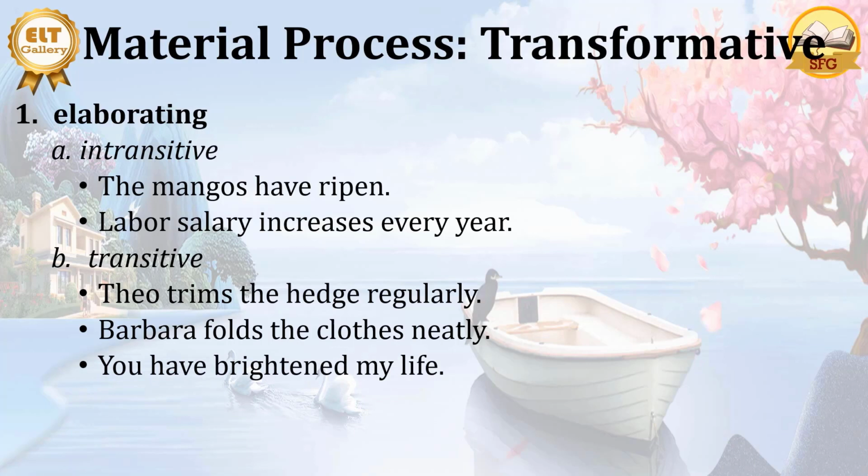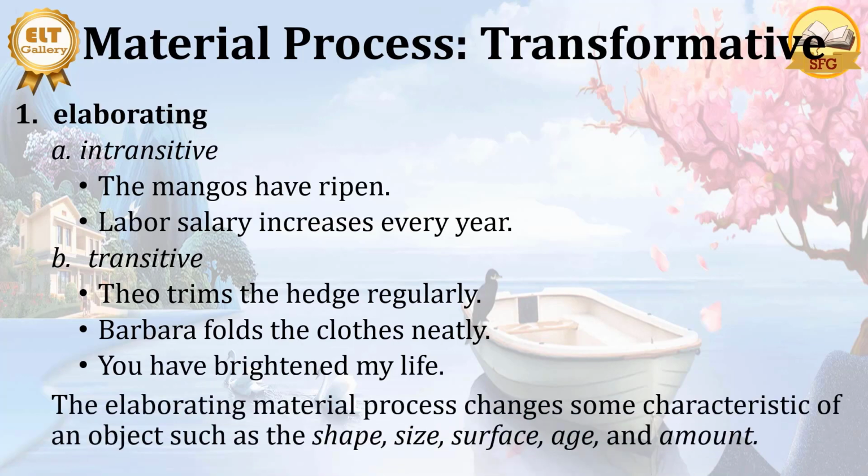You have brightened my life. Oh, my life was dull before you came, but now you have brightened my life. So you changed my life here. You changed the appearance of my life. It was not dark like before. Now it becomes bright. So we have the elaborating transformative middle process. Here we have the changes of some characteristics of an object, such as the shape, size, surface, age, or amount.